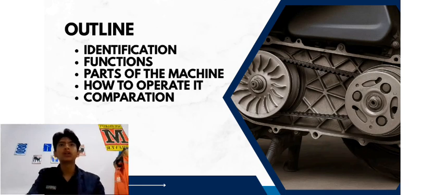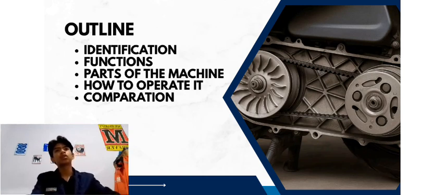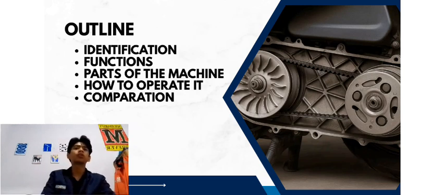So, this is the outline of my presentation. There are 5 main topics that I will explain. The first topic is identification, where I will introduce what CVT is and its history. The second topic is function, where I will explain why the CVT system is so important.